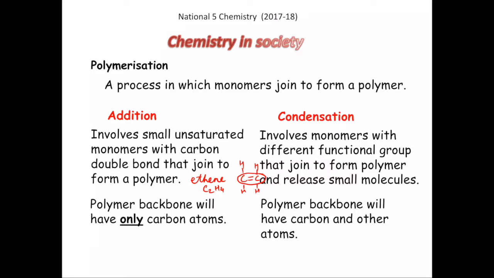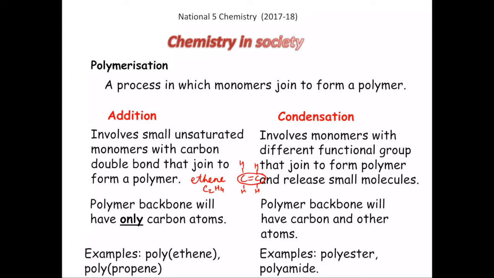And the polymer backbone will have carbon and other atoms as well. We will be discussing in detail these two kinds of polymers. Examples of addition polymers would be polyethylene and polypropene, while those of condensation polymers would be polyester and polyamide.